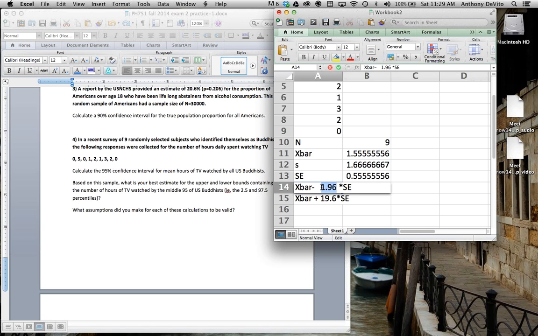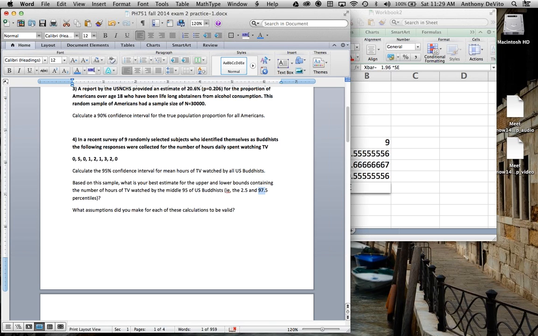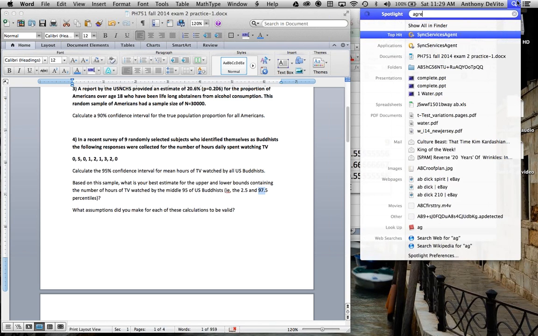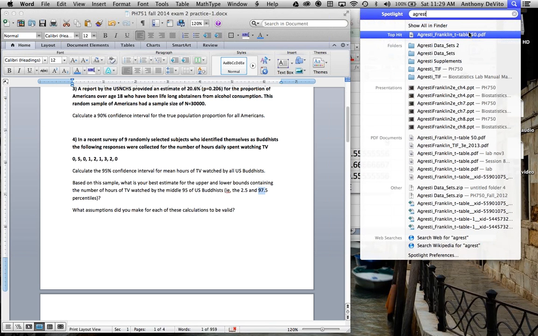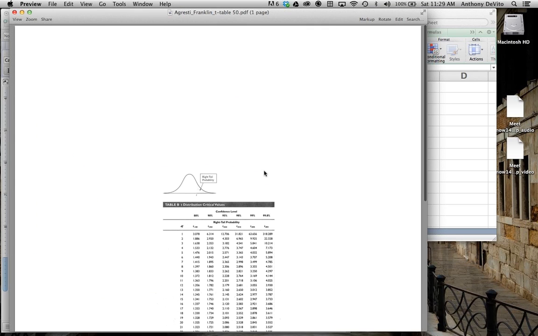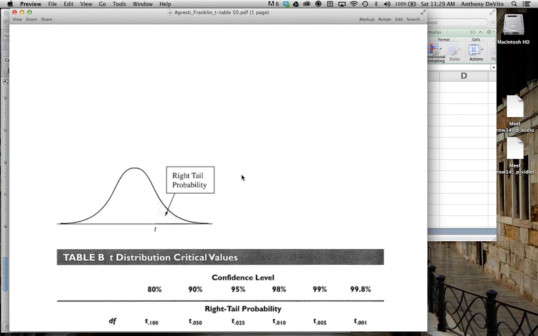So instead of using the z-score that would be appropriate for that confidence interval, I have to use the t-score. Okay, and how am I going to do that? I have to actually pull the t-table up. Here we go. Oh, I'm going to have to blow that up so we can see it.